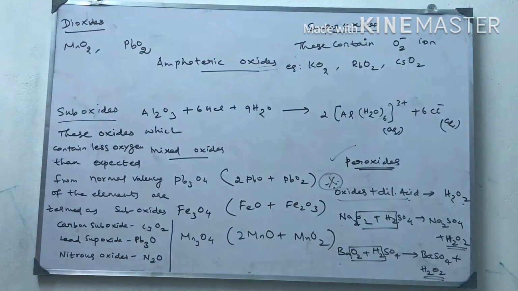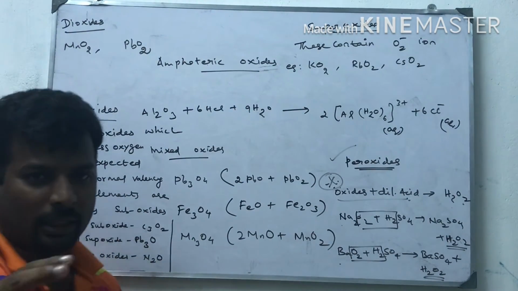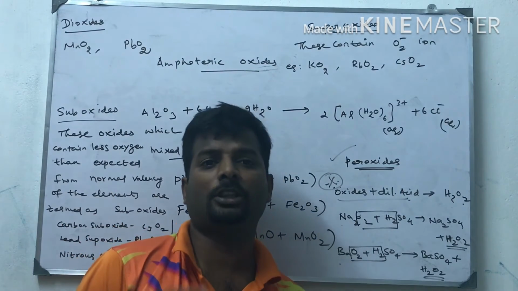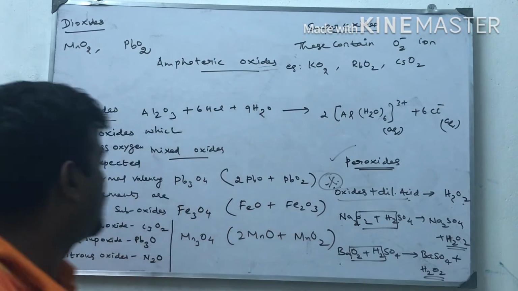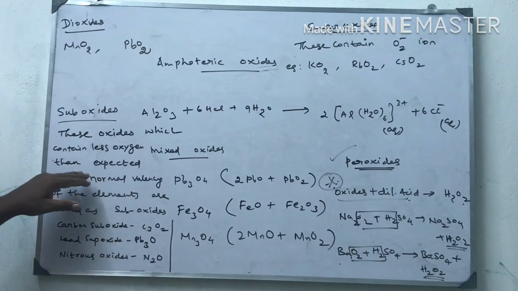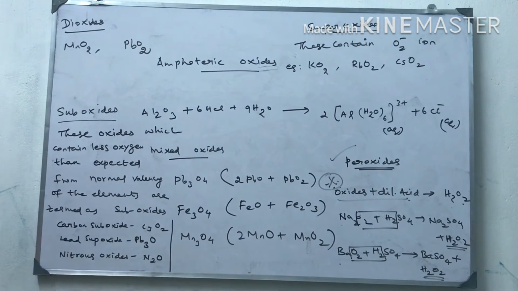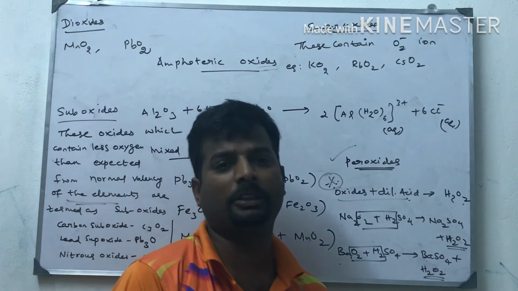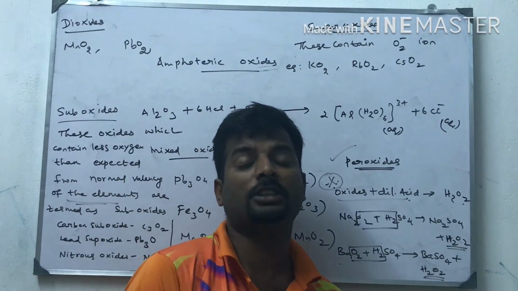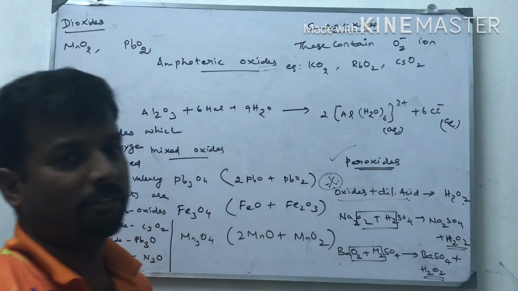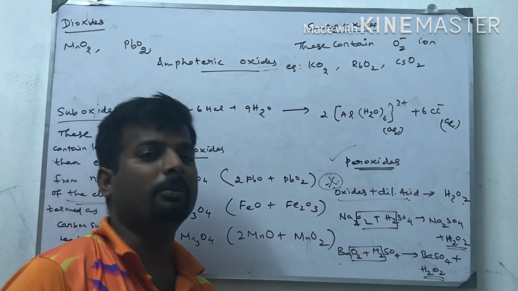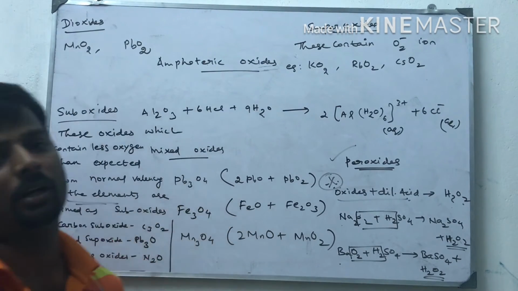Next one is suboxide. Suboxides are oxides that contain less oxygen than expected from the normal valency of the element. If I have 3 atoms of the element and 2 of oxygen, this type is called suboxide. The valency of the element is more than the combining oxygen.